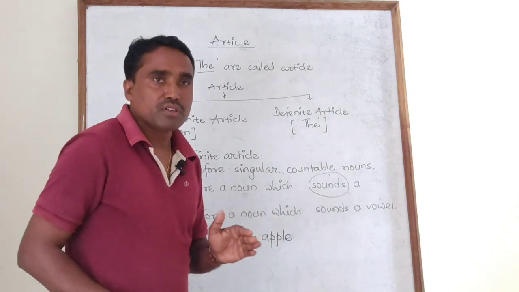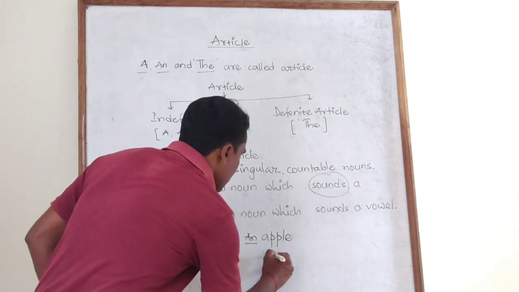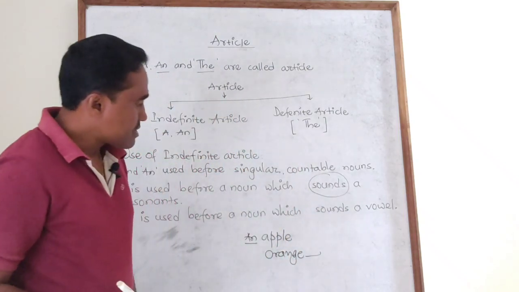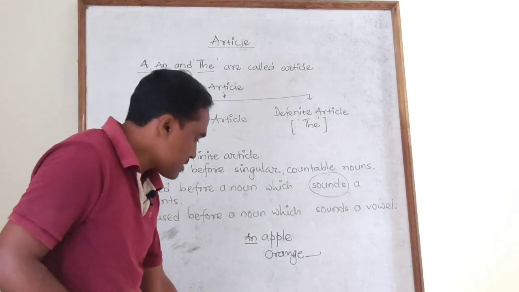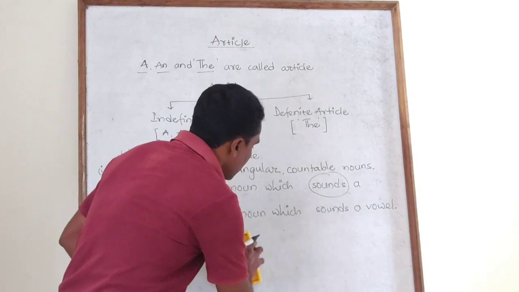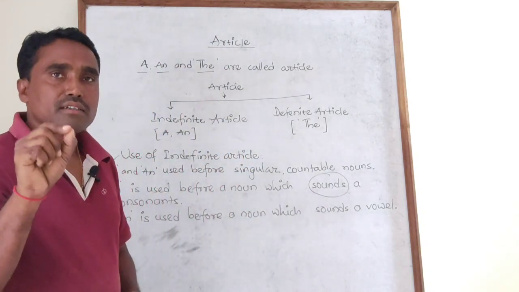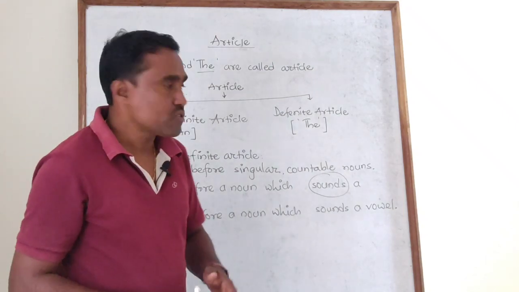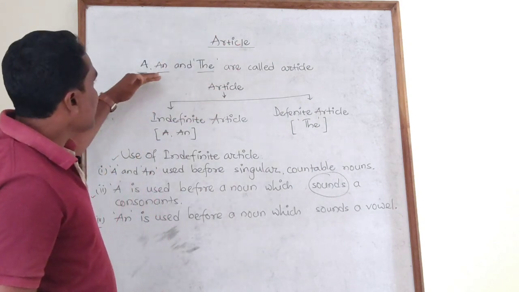Okay, I hope you are now clear. For example, if I take orange, such kind of words, if the words start with a vowel sound, use an. Okay, so that is all about the first part of article, that is how to use a and an.